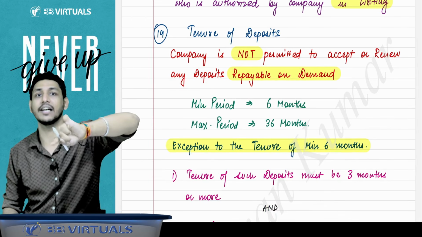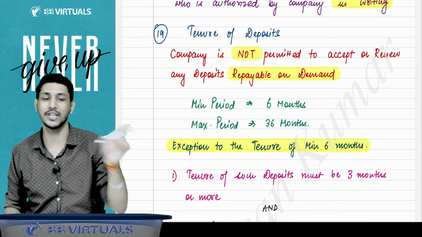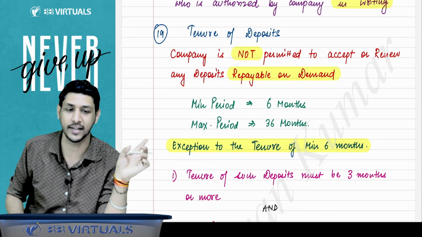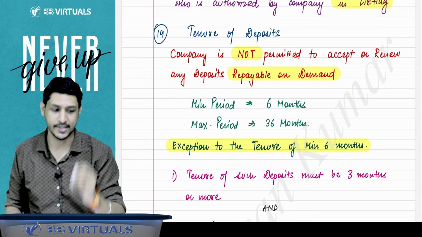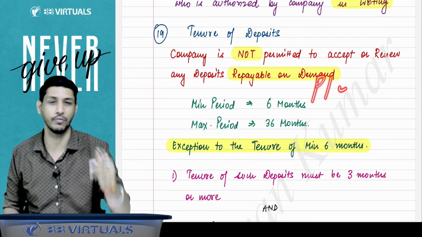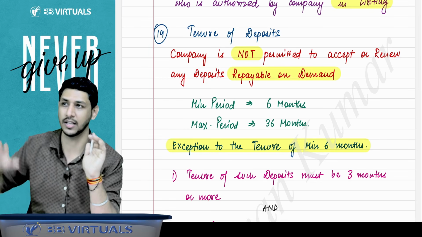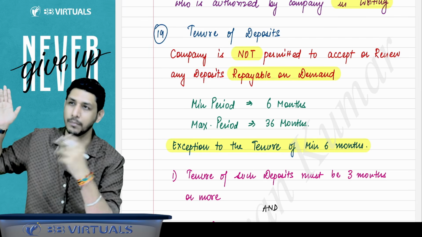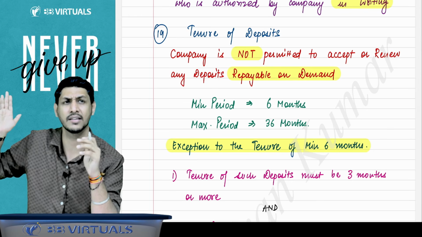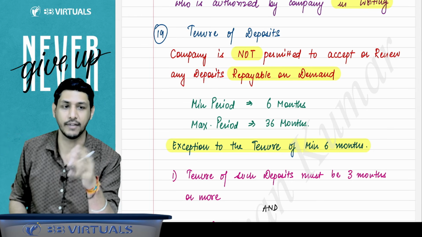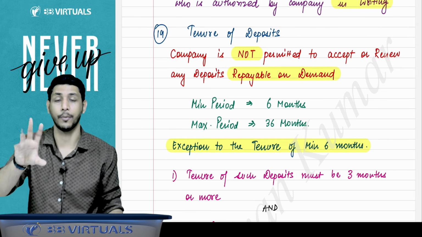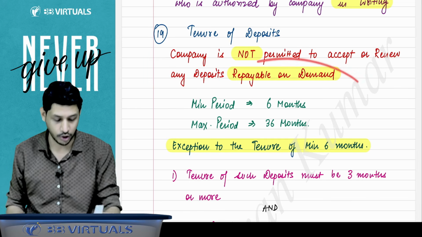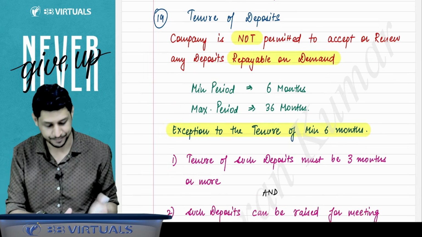But out of that limit, you just see the question. I have explained one question on this part in the writing practice. Please watch that question. It is a question of plan A, plan B. You will get that question. It is a very important question, I think a previous exam question, and they have asked it in the examination. Plan A, plan B, they have accepted deposits of 2 plans. That is a very good question on this part. You have to read it, please.